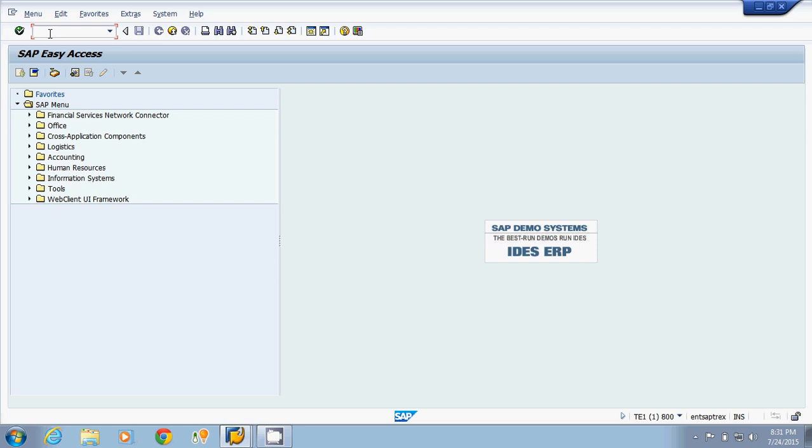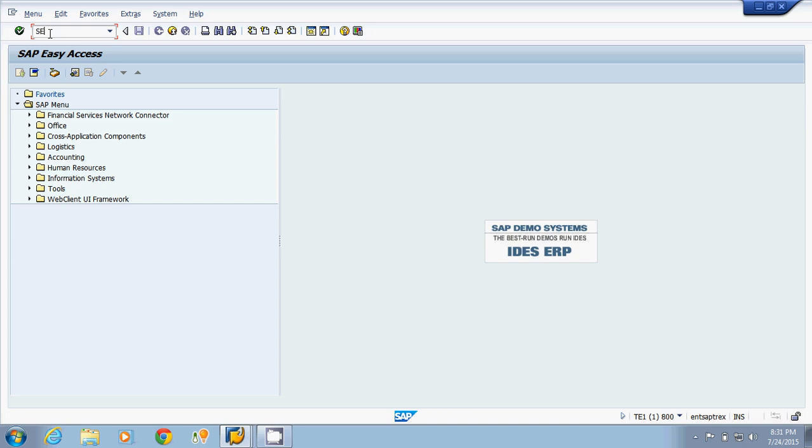Now suppose we have multiple BAdI implementations, and we want to call some specific implementation. In that case we have a concept called BAdI with filters. So we will call only those specific implementations which are required by the customer. Suppose we have a BAdI definition that has 10 implementations, and we want to call only one specific implementation. In that case we have to go for the concept of BAdI with filters.